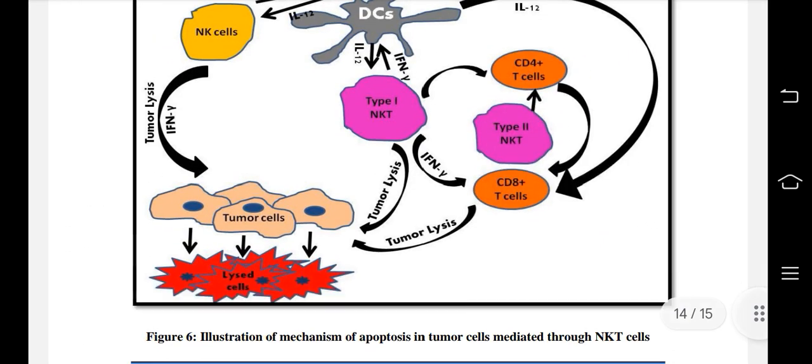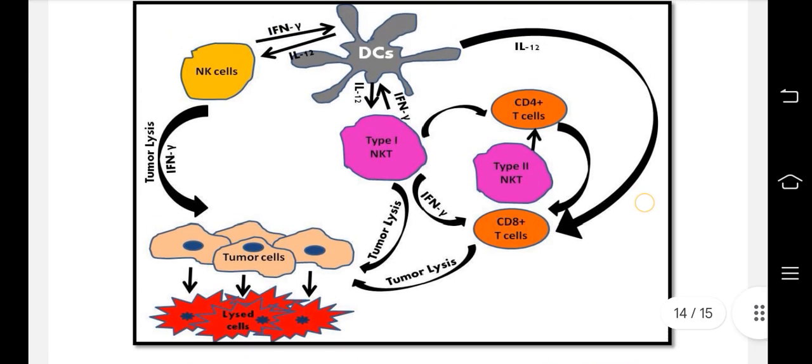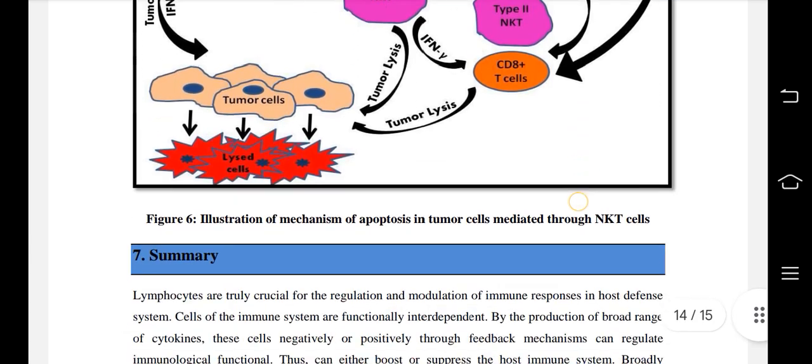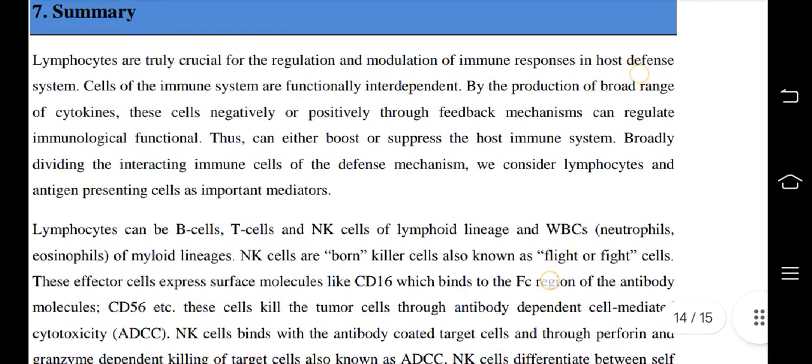So, illustration of the mechanism of apoptosis in tumor cells mediated through NKT cells. IFN gamma, type 1 NKT, CD4 plus T cells, type 2 NKT, CD8 plus T cells, tumor lysis, IFN gamma, tumor lysis, tumor cells, tumor lysis, NK cells. Now let's have a summary.